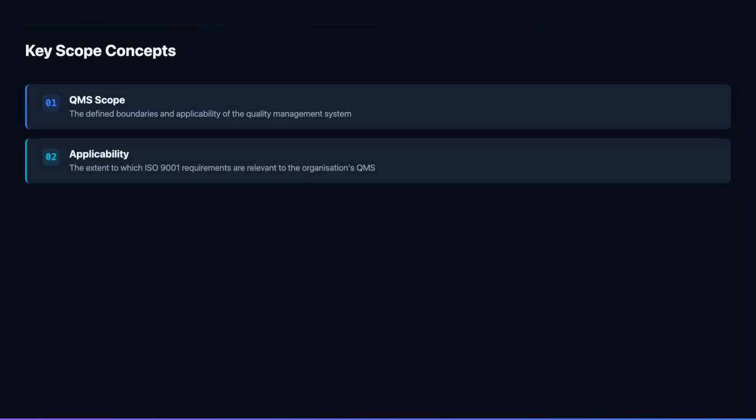Applicability refers to whether a specific requirement of ISO 9001 is relevant to the organization given its scope. The organization must consider each requirement and determine whether it applies. If a requirement is determined not to be applicable, the organization must ensure that this determination does not affect its ability or responsibility to ensure conformity of its products and services and enhancement of customer satisfaction.